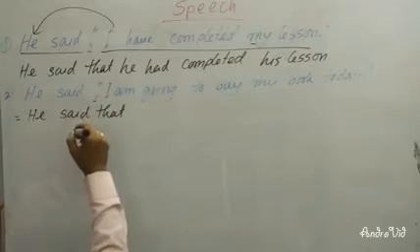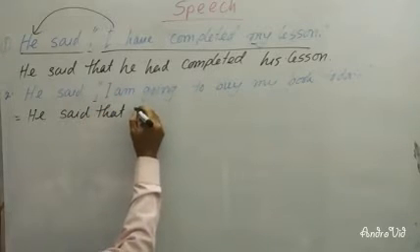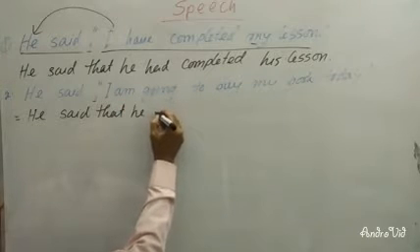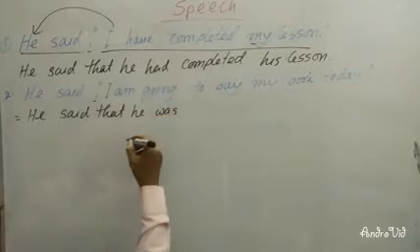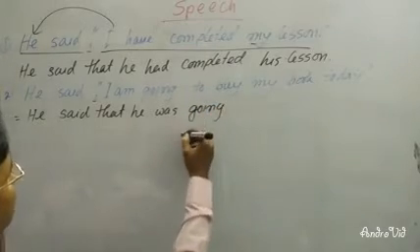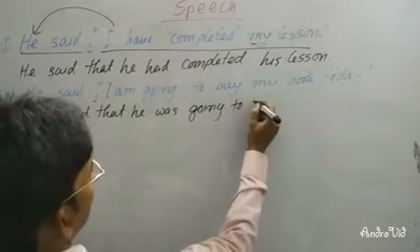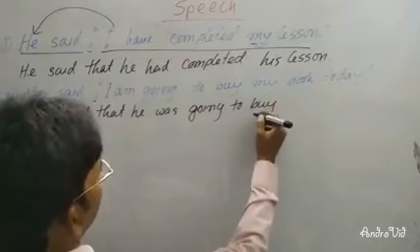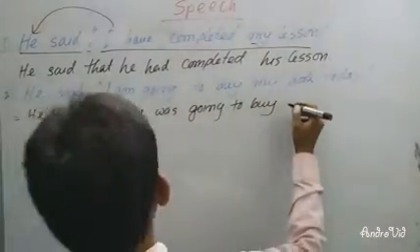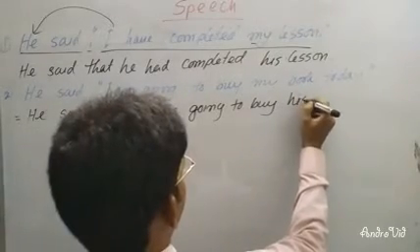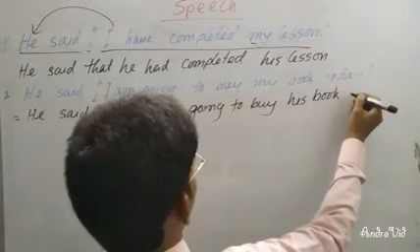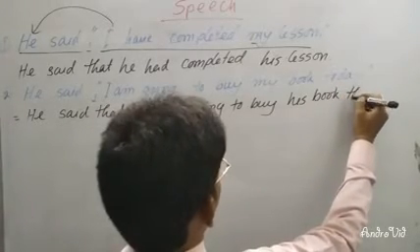As the subject is first person, you will write here he was going to buy. My book means here his book. Today will be changed into that day.